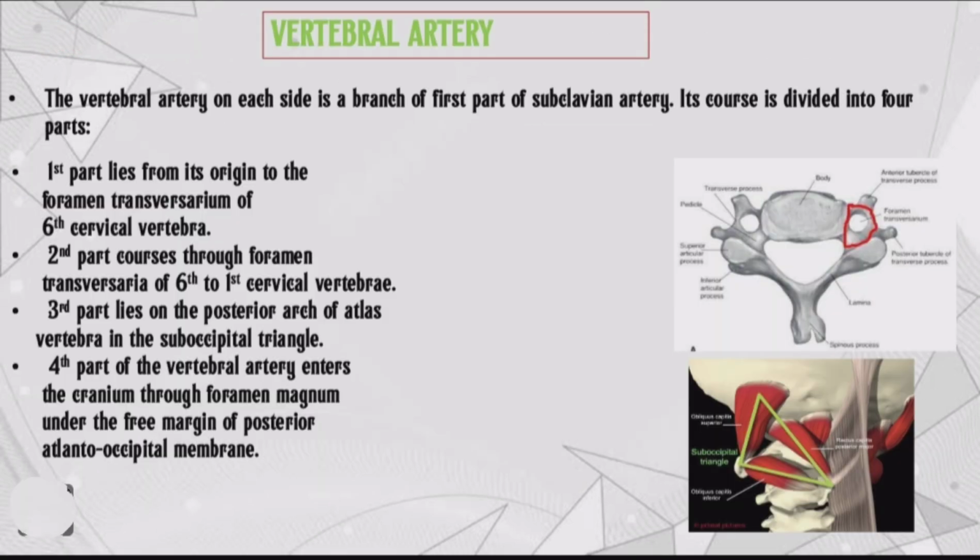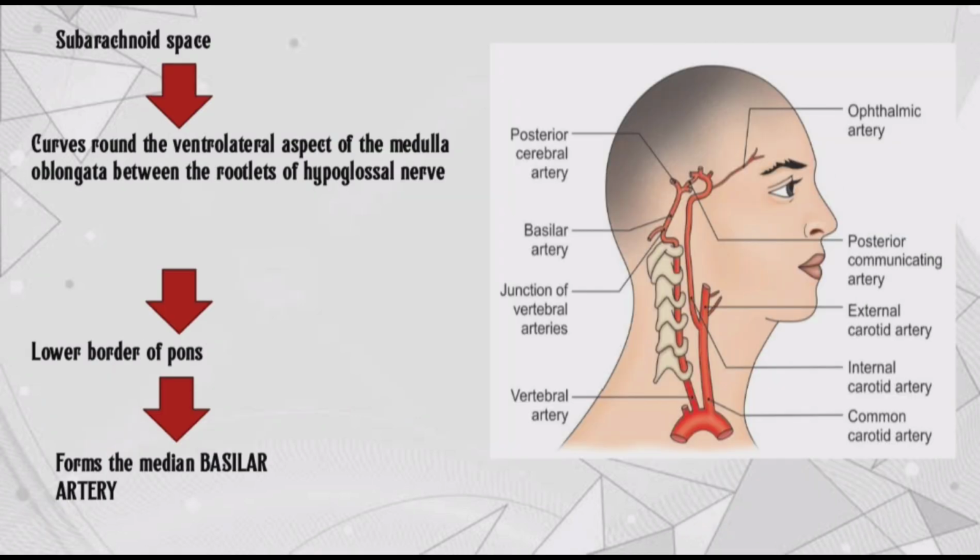Vertebral artery. The vertebral artery on each side is a branch of the first part of the subclavian artery. Its course is divided into four parts. First part lies from its origin to the foramen transversarium of the 6th cervical vertebra. Second part courses through the foramen transversarium of the 6th to 1st cervical vertebra. Third part lies on the posterior arch of the atlas vertebra in the suboccipital triangle. Fourth part enters the cranium through the foramen magnum under the free margin of the posterior atlanto-occipital membrane. Here you can see the picture.